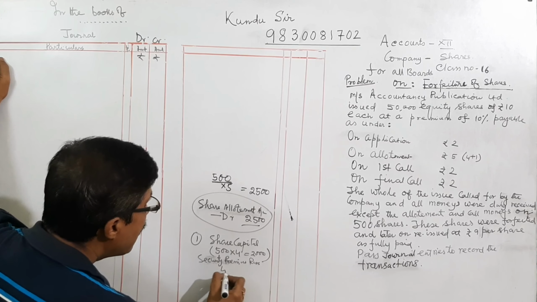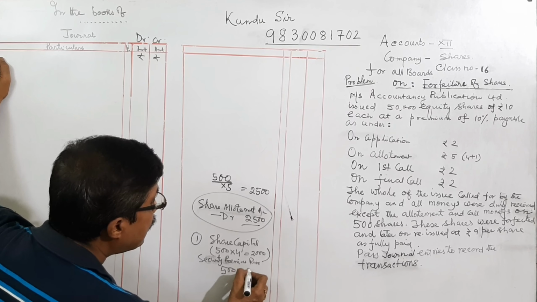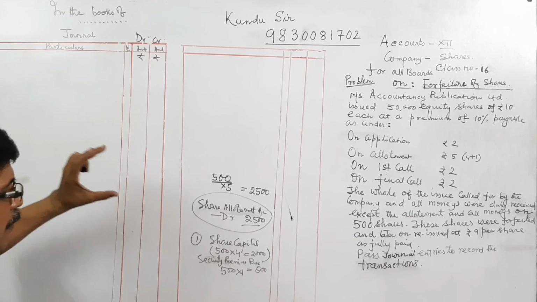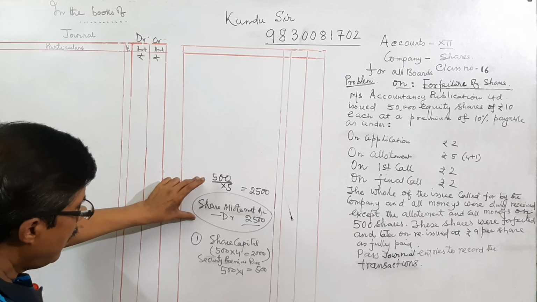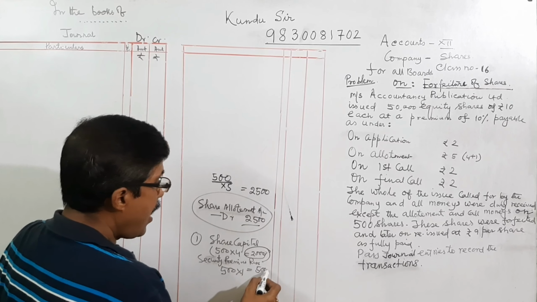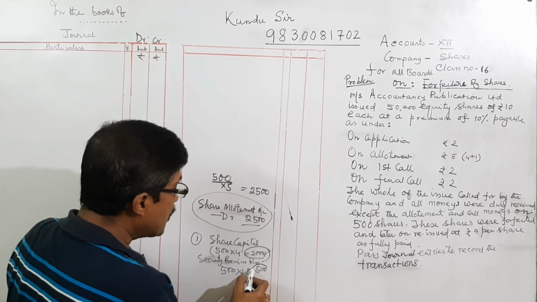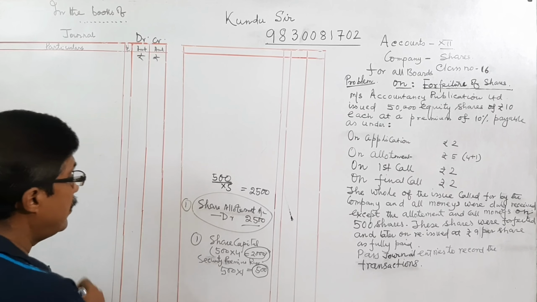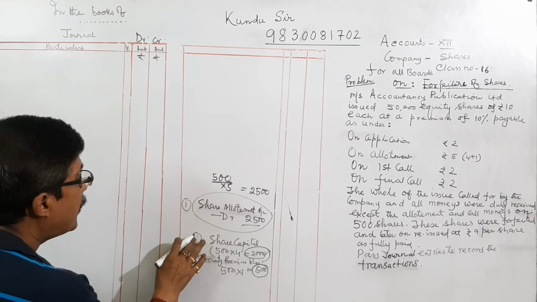It is 500 into 1. That means in the allotment account, the debit balance is lying: for share capital this, and for security premium reserve this, which is for 1.